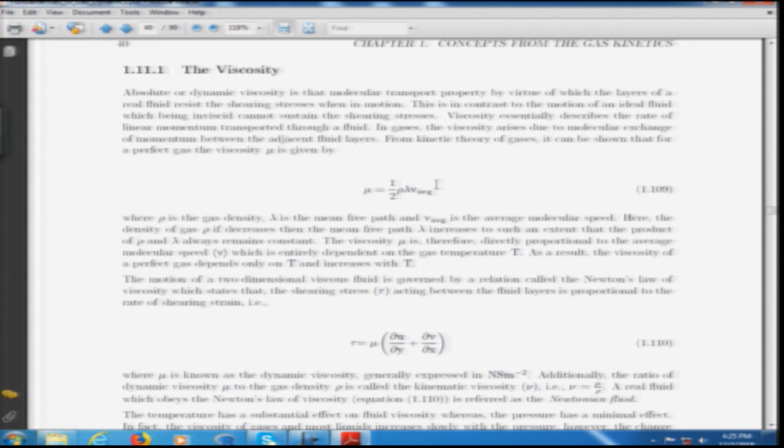Since the average molecular speed of the gas, as we have already seen, depends upon temperature, the viscosity is a direct function of temperature, and hence by increasing the temperature, the gaseous viscosity increases, and that is what we have come across in the whole discussion. So, you can see that even the kinetic theory of gases supports the same fact that we observed macroscopically.